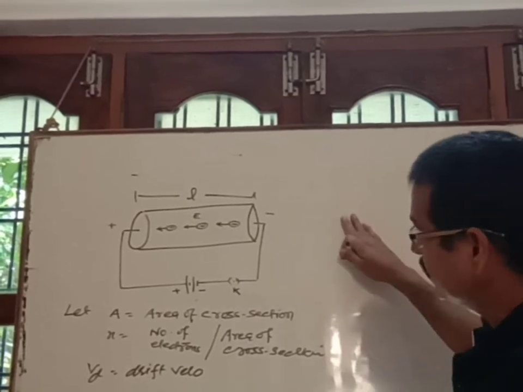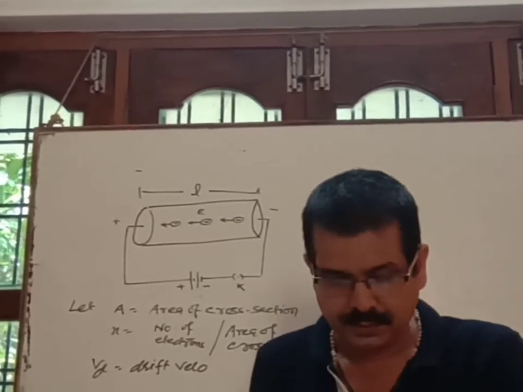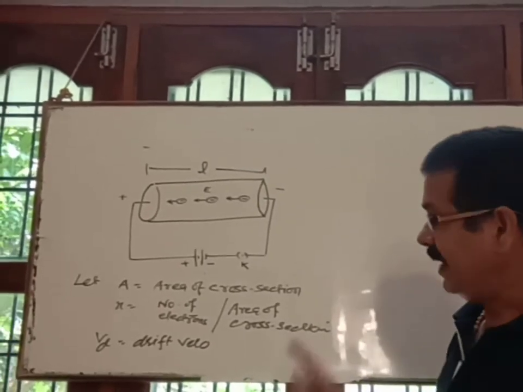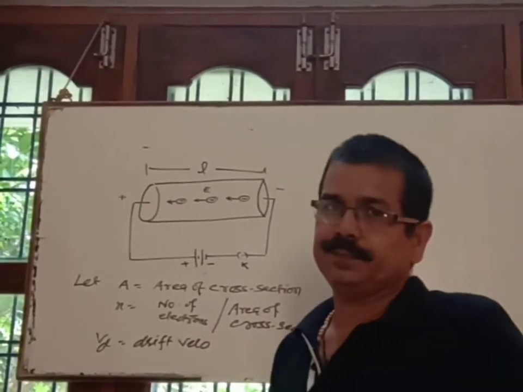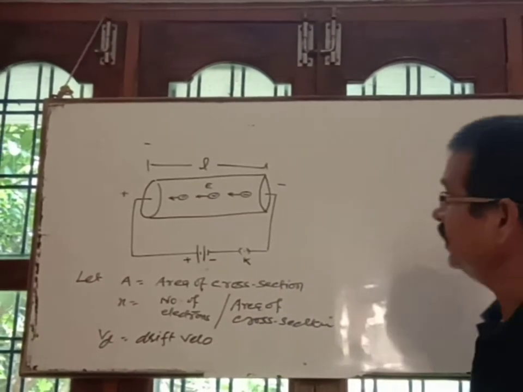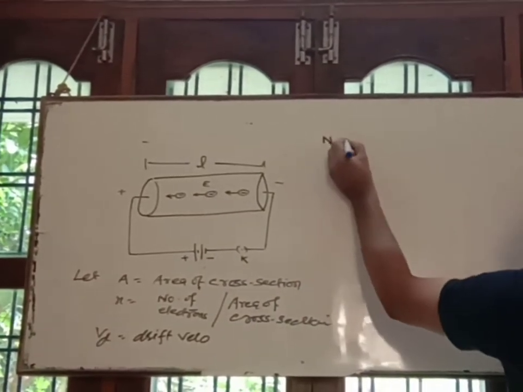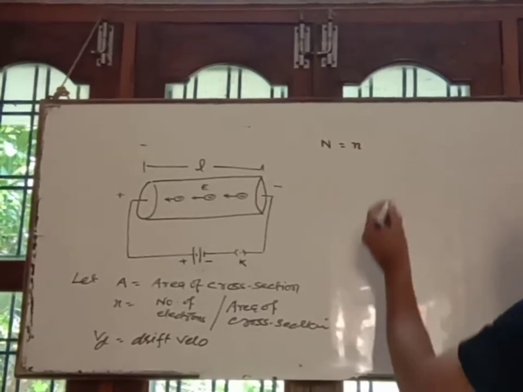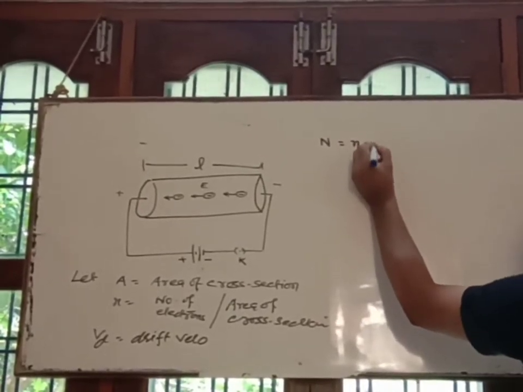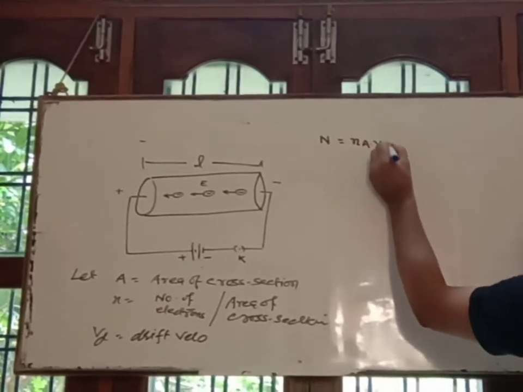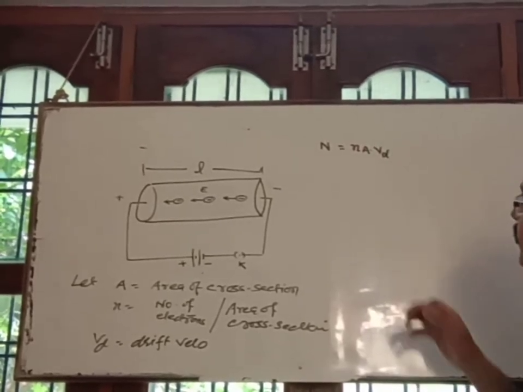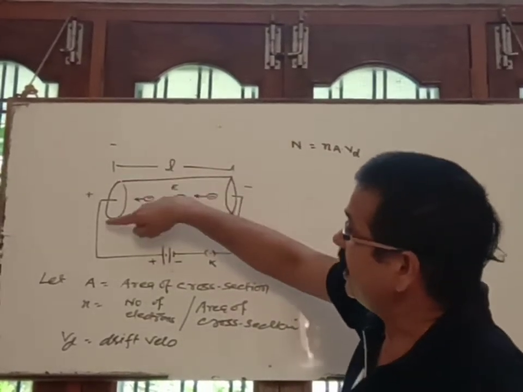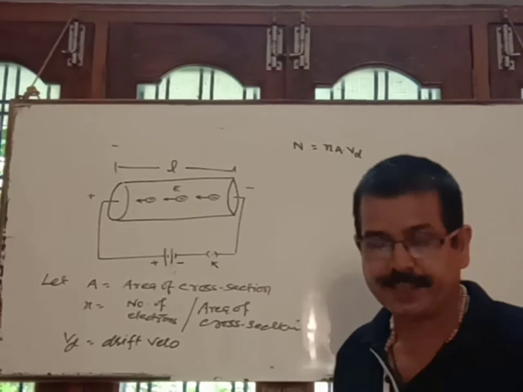So what is the number of electrons which pass through the area of cross section in unit time? That is capital M, which is equal to the number of free electrons per unit volume into area of cross section into speed, and that is drift velocity, nAVd. This is the number of electrons which pass through the area of cross section in 1 second or unit time.